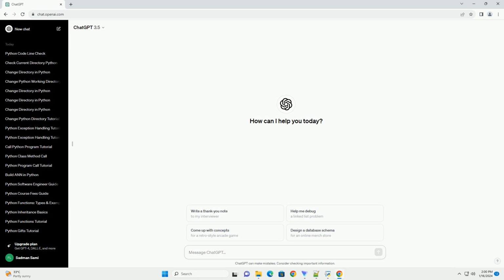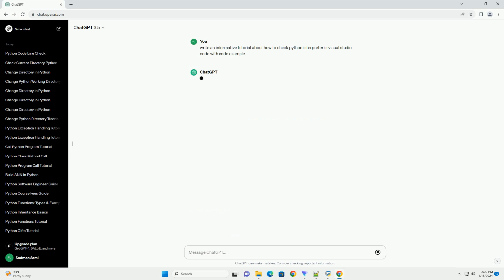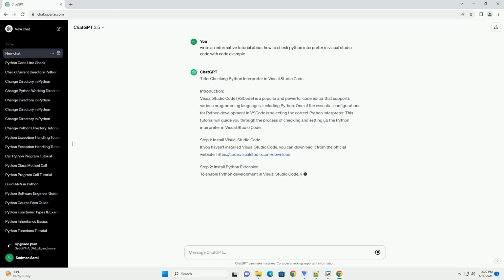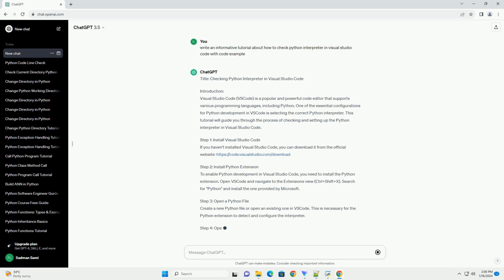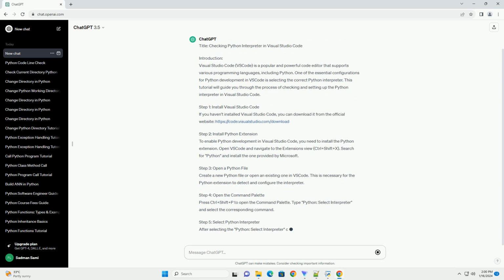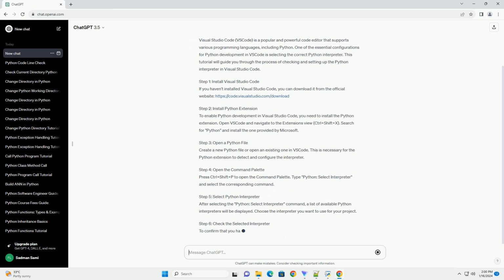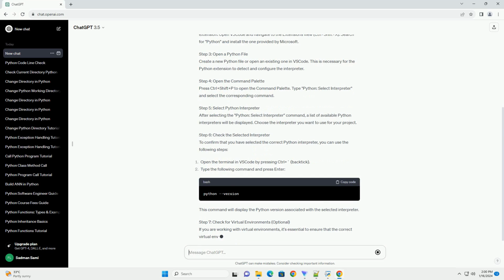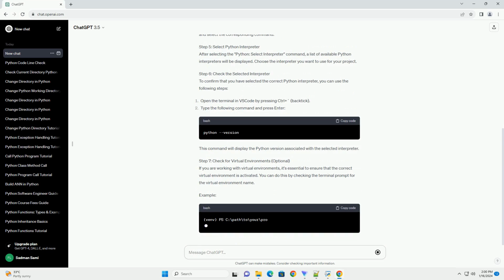Title: Checking Python Interpreter in Visual Studio Code. Introduction. Visual Studio Code, VS Code, is a popular and powerful code editor that supports various programming languages, including Python. One of the essential configurations for Python development in VS Code is selecting the correct Python interpreter. This tutorial will guide you through the process of checking and setting up the Python interpreter in Visual Studio Code.